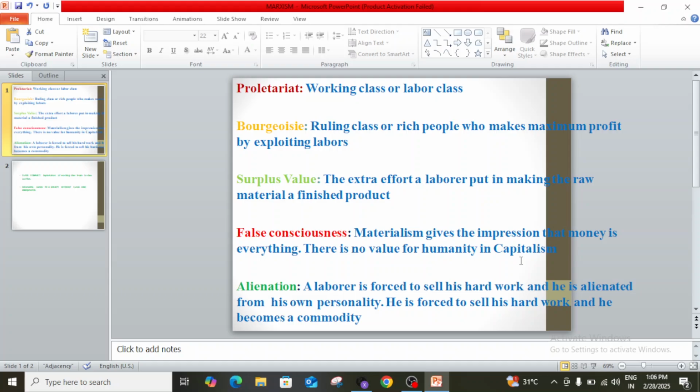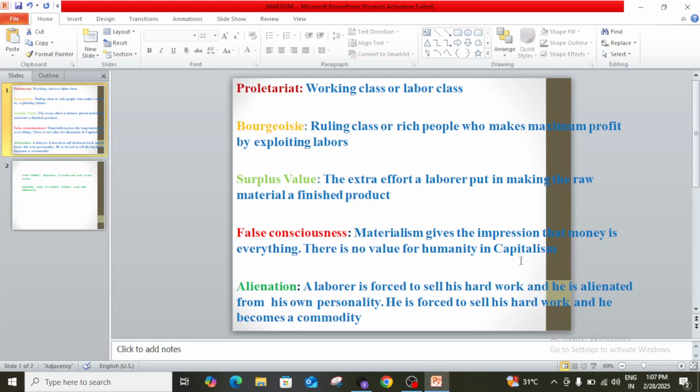Bourgeoisie class are otherwise called the rich or ruling class. These people exploit the working class and make maximum profit out of this. They are the decision makers, the law and rule makers, and they control literature and other important things in a society, but they get their money from the exploitation of the laborer class.